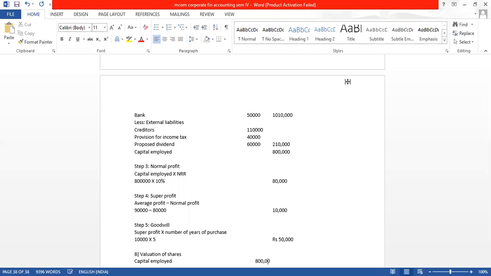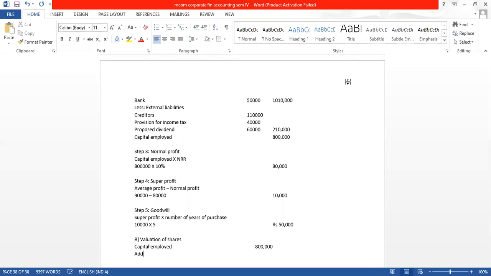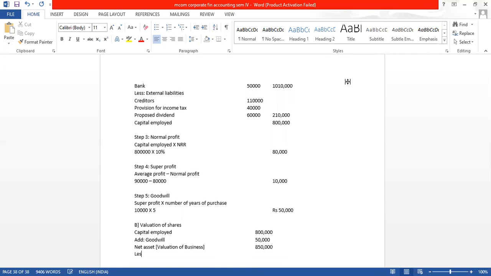As per goodwill we have understood, we will add goodwill, which is equal to 50,000. Now this will be our net asset, or it will be our valuation of business, as per net asset method, 8,50,000. From this, first of all, we will pay the preference share capital.